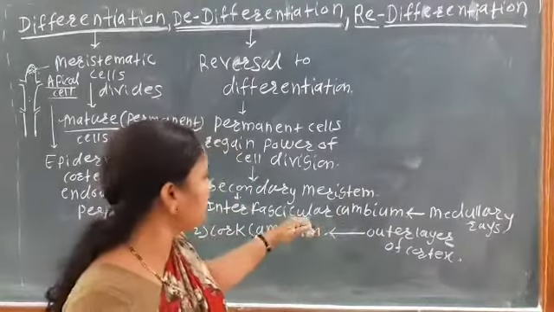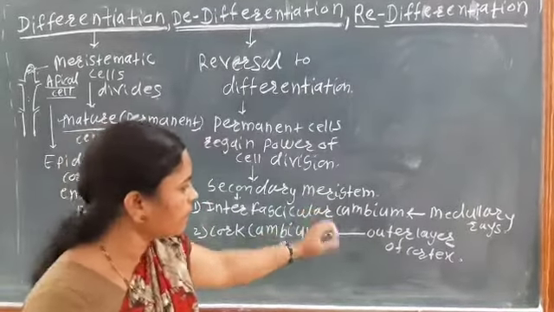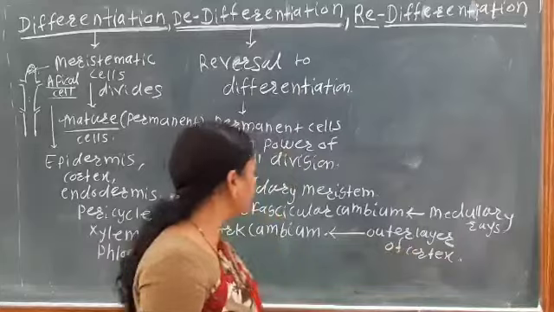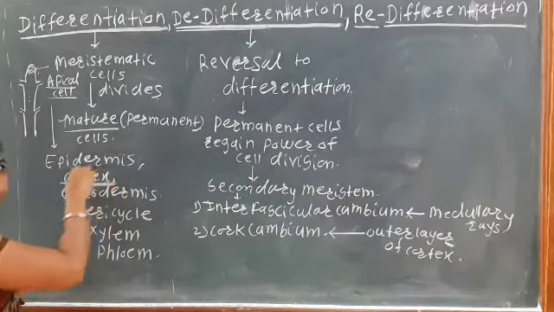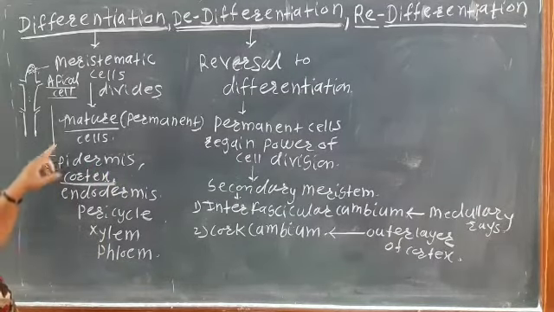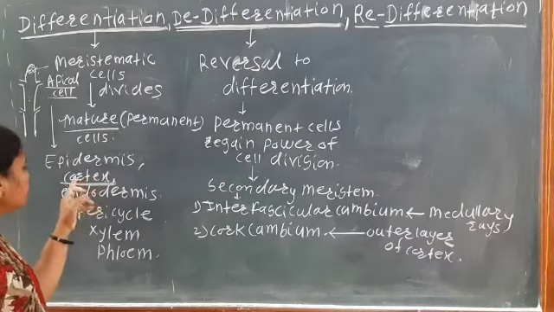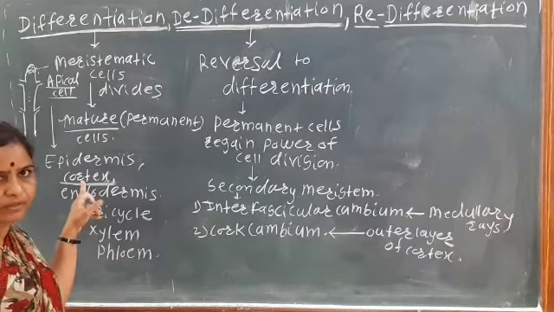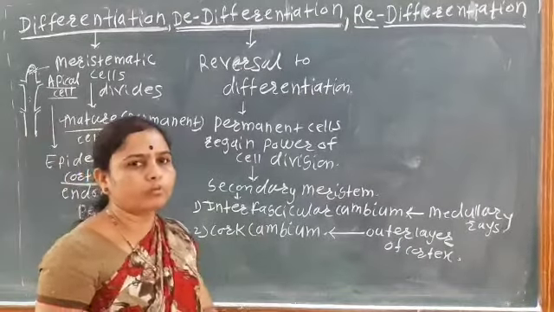Okay, while for the outer layer of the cortex, this cortex is made up of permanent tissue and is produced from the apical meristem, so it is permanent. Okay, so some cortical cells again regain the power of cell division.